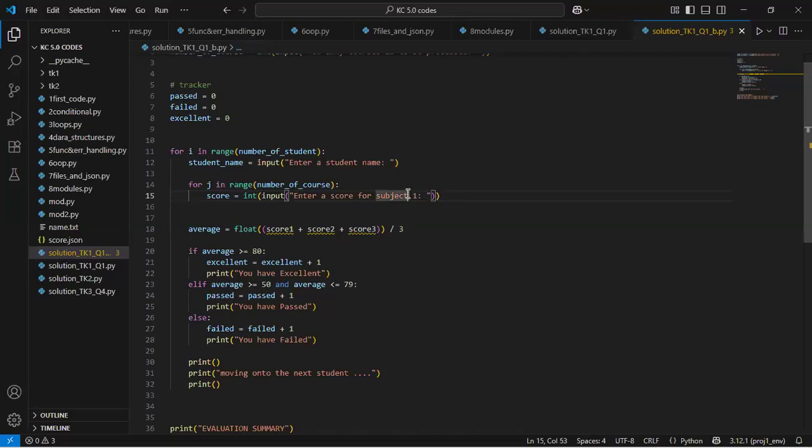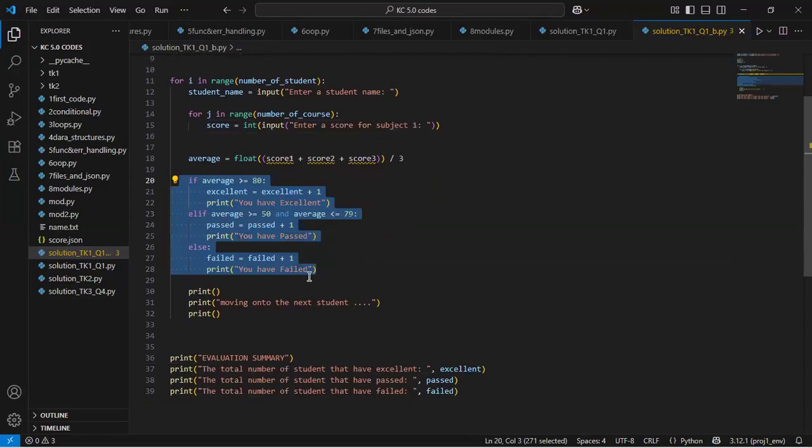So here I would say, after enter the inputs, enter a score for subject 1. But then we need to also change this for subject 2, 3, and 4, and so on and so forth. Right? But if I comment this out for now, we'll come back and fix it. If I comment this out, and let's run this code, let's see what happens.